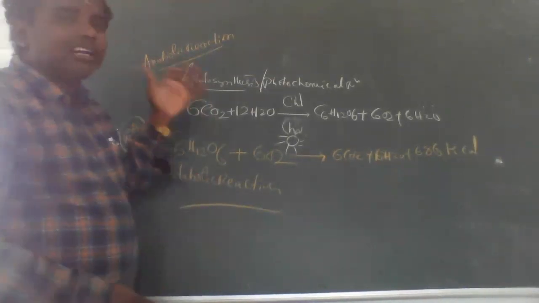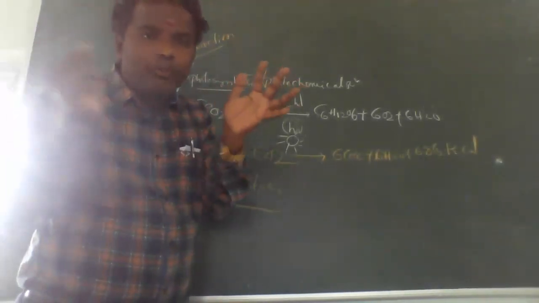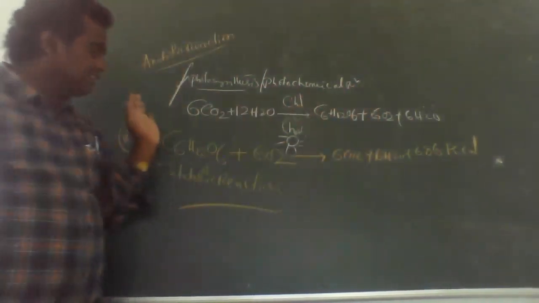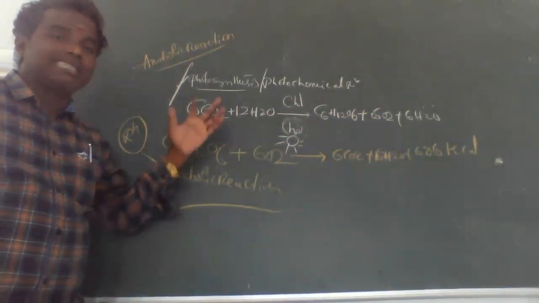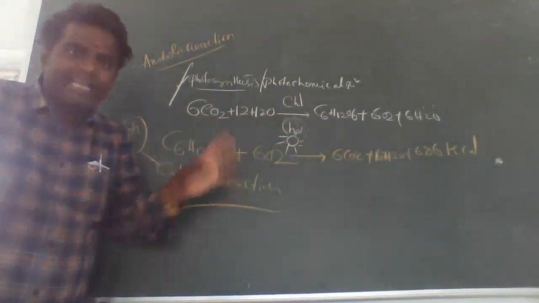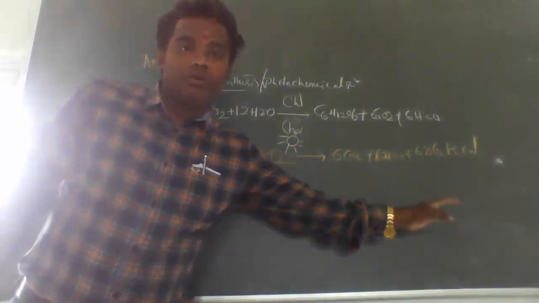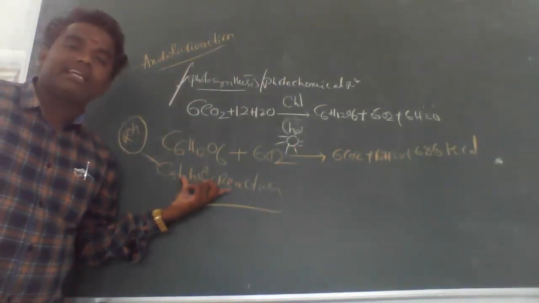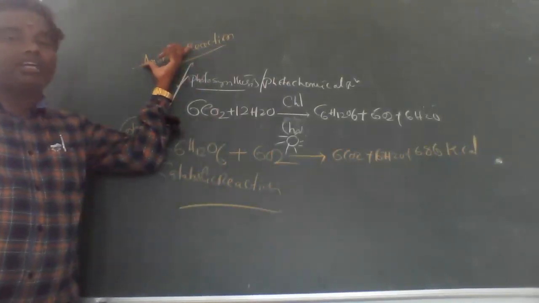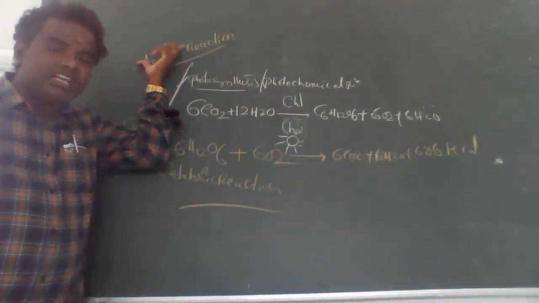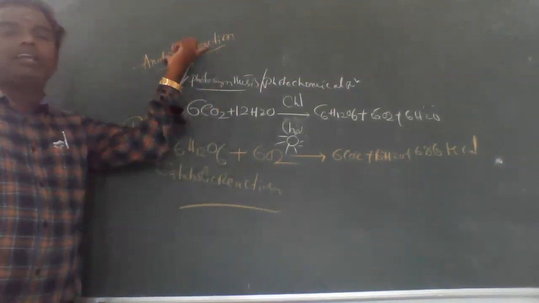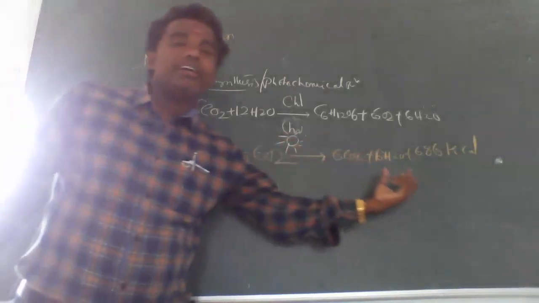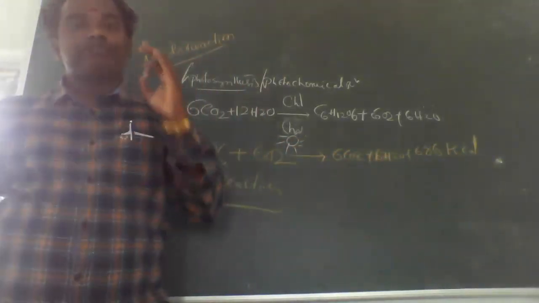Why? Anabolic is nothing but to build: simple molecules are combined to form large molecules like glucose. Whereas here, large molecules are oxidized and broken down to form simple molecules. That's why it is called breakdown, lysis, and that's why it is a catabolic reaction. Photosynthesis is an anabolic, constructive reaction. Respiration is a breakdown reaction. So this is the important reaction about respiration.